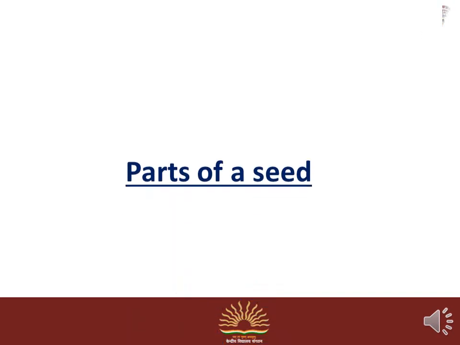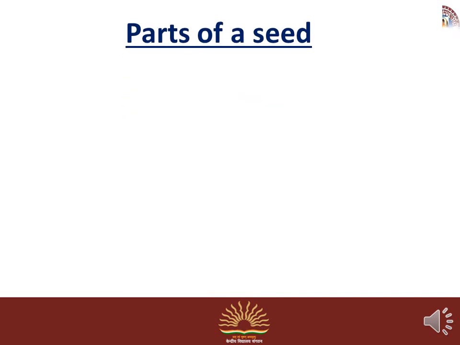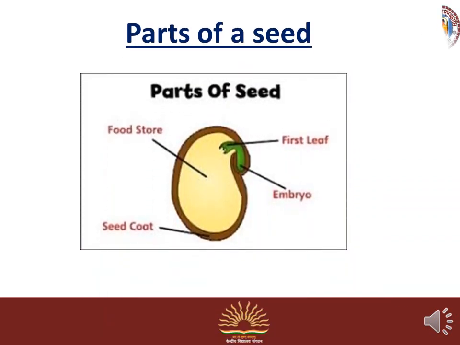What are the parts of a seed? There are four main parts of the seed. First one is the first leaf, second is the embryo, third is the seed coat, and the fourth important part of the seed is the food storage. Food storage is the part from which the new baby plant gets food.